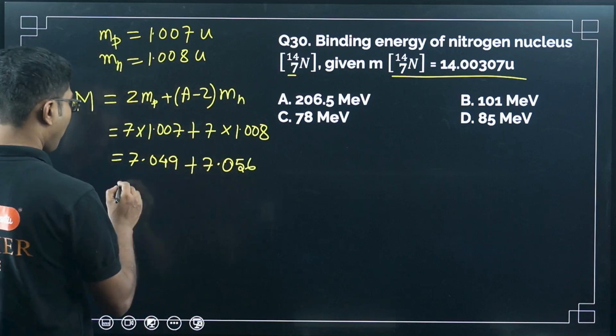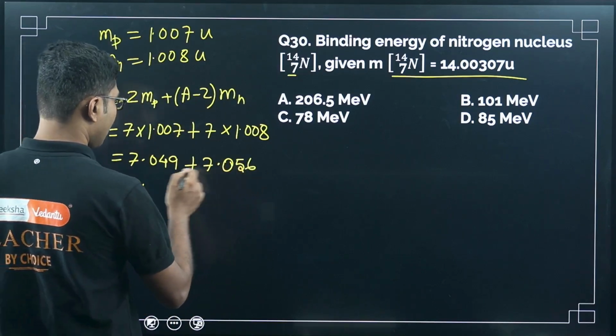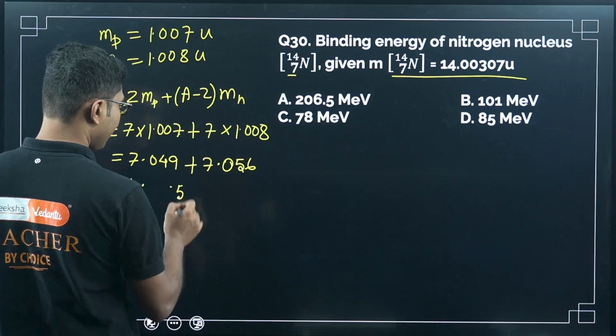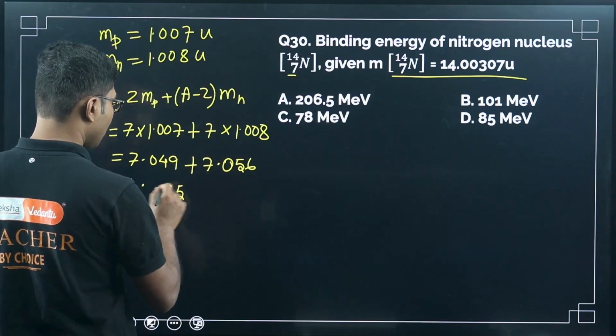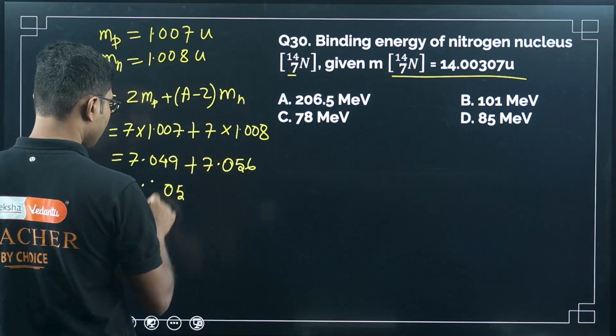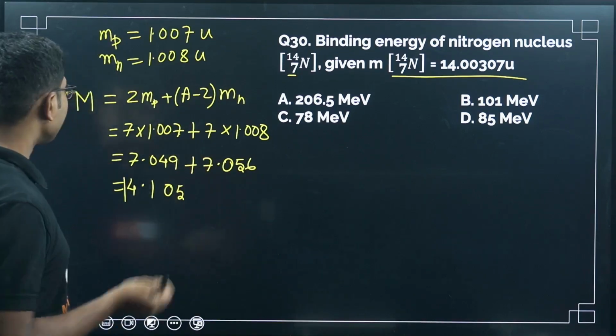Now add them. It will be 14.105, right? So this is the total mass.